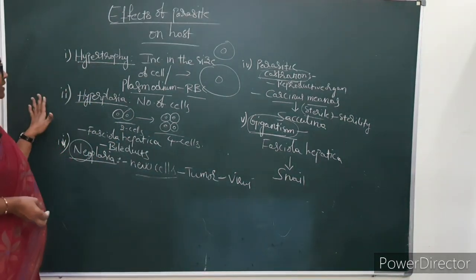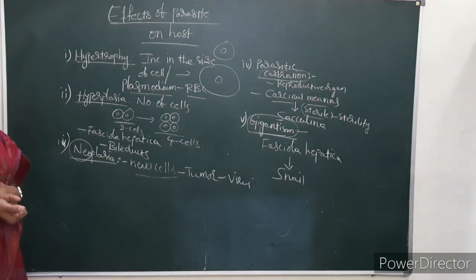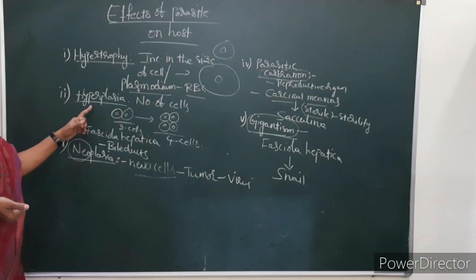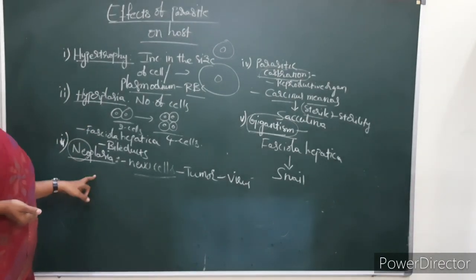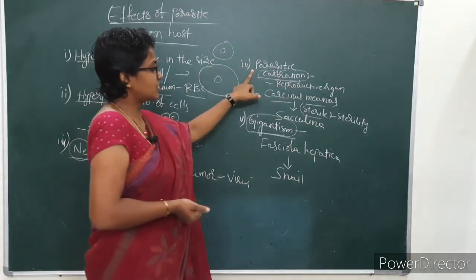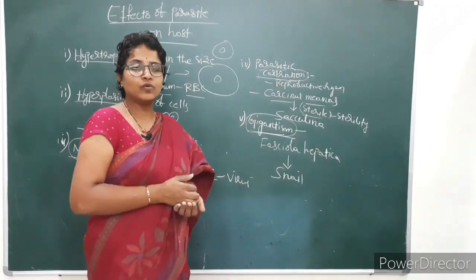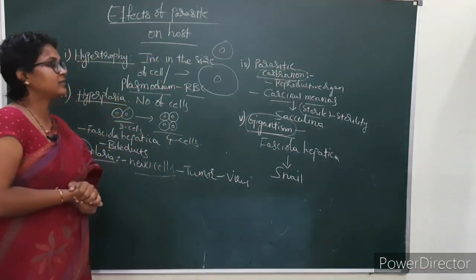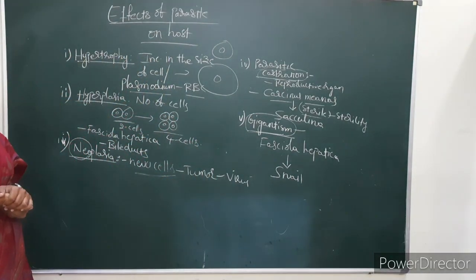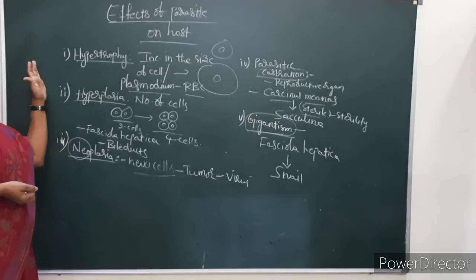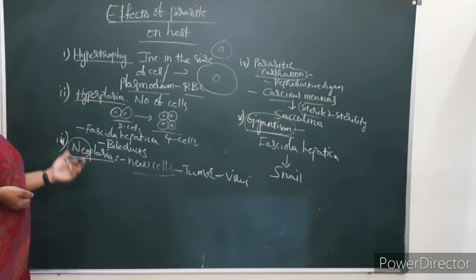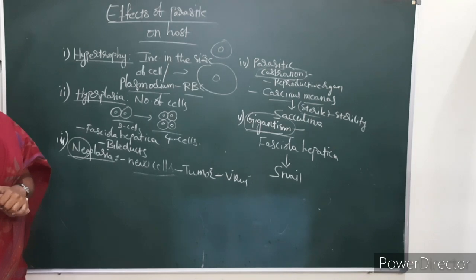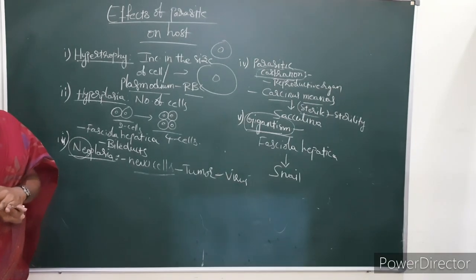So like that there will be different types of effects: hypertrophy, hyperplasia, neoplasia, parasitic castration, gigantism. You note down and write the examples. What are those? Hypertrophy, hyperplasia, neoplasia, parasitic castration, gigantism.